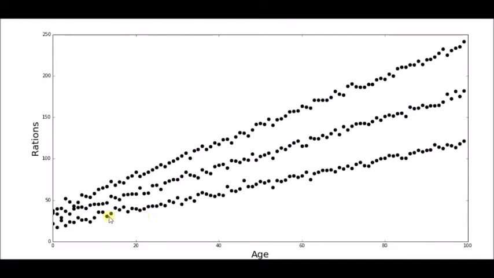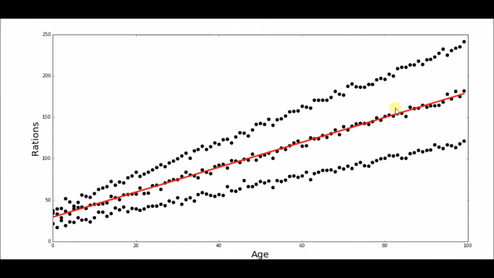Looking at this graph of age versus how many rations the people in these 3 districts are getting per month, we can clearly see there are 3 stripes here, probably one for District 1, one for 2, and one for 3. Let's be naive and just treat it as one big mass and fit a line to it instead. The only good thing about this line is that it's kind of an average between all of this data, but it's really off between the top and bottom stripe.